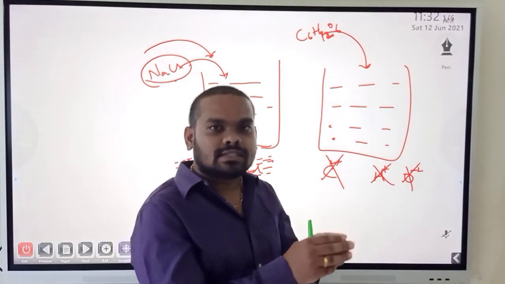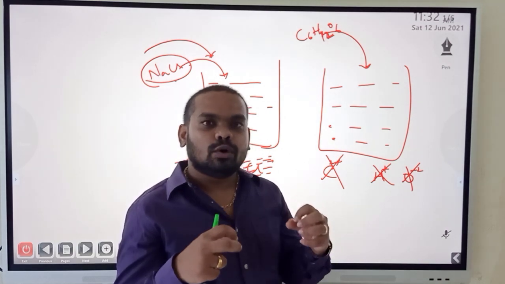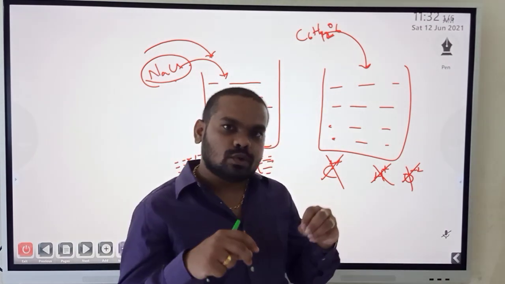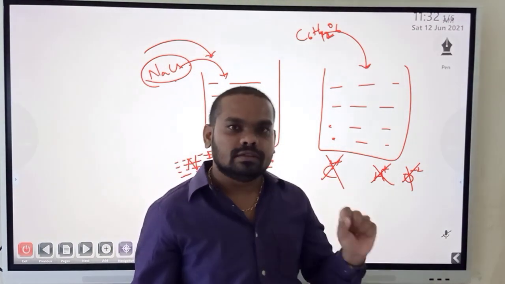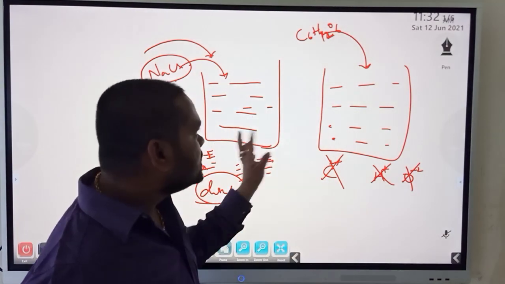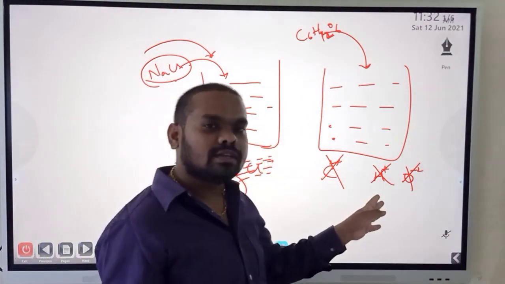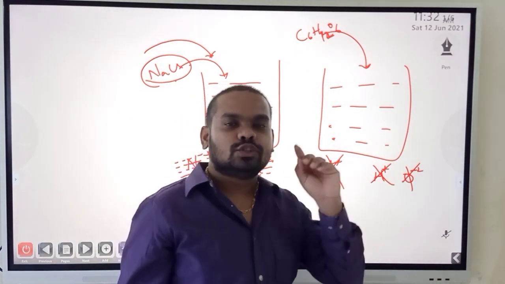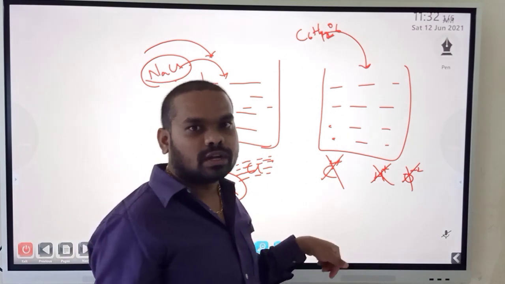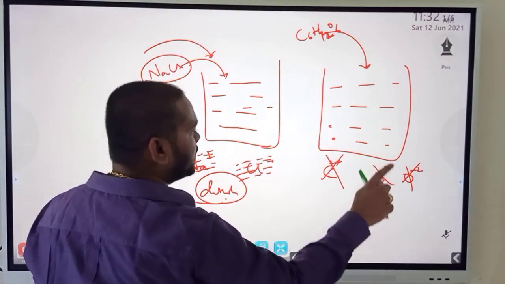The molecules just get separated, and all the C6H12O6 molecules together occupy the empty spaces of water. That's the basic difference. We call both dissolution: sugar dissolved in water, glucose dissolved in water, salt dissolved in water. Nevertheless, here there is breaking into ions, here no breakage into ions.